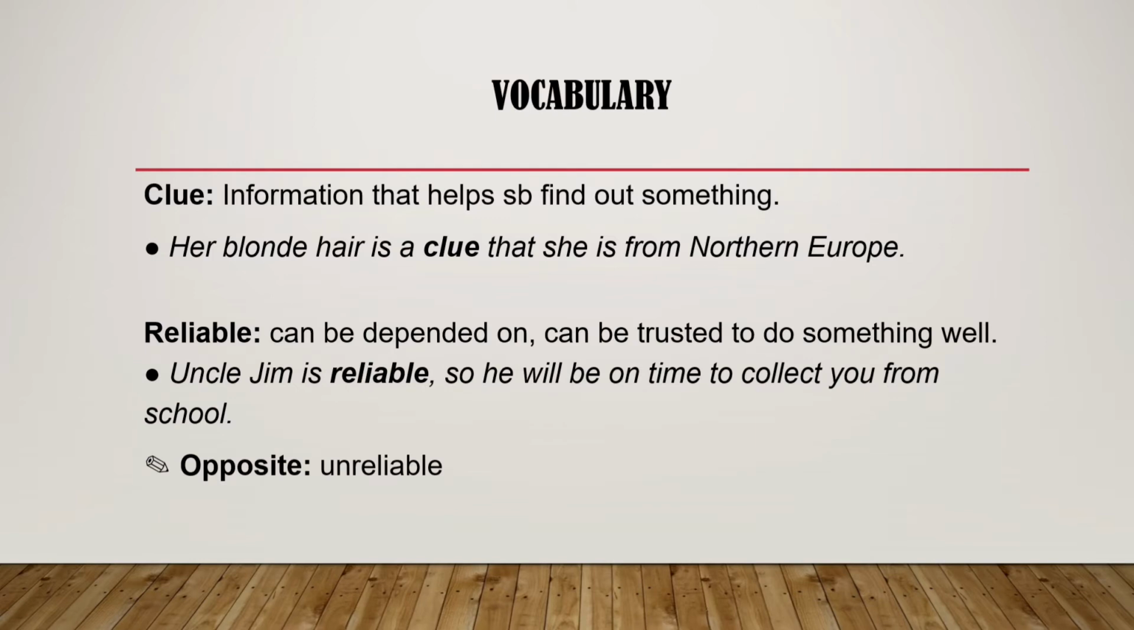Reliable. Can be depended on or can be trusted to do something well. For example, Uncle Jim is reliable, so he will be on time to collect you from school. The opposite of reliable is unreliable.